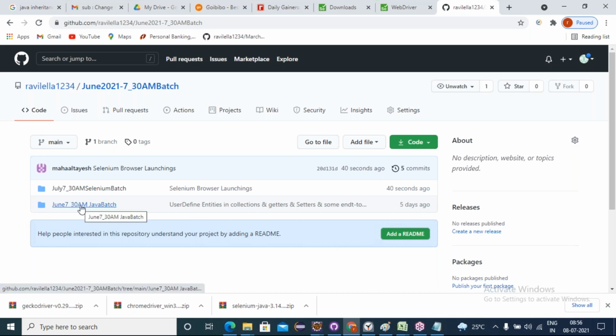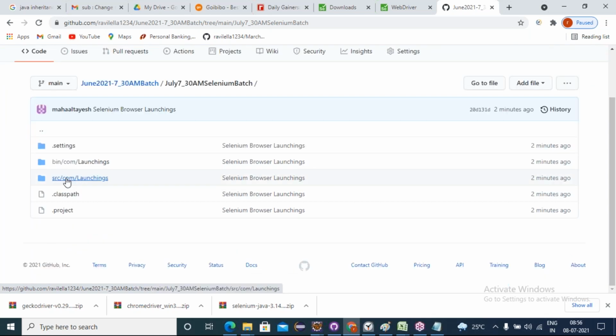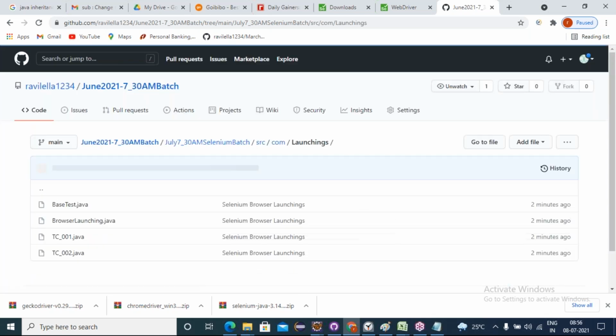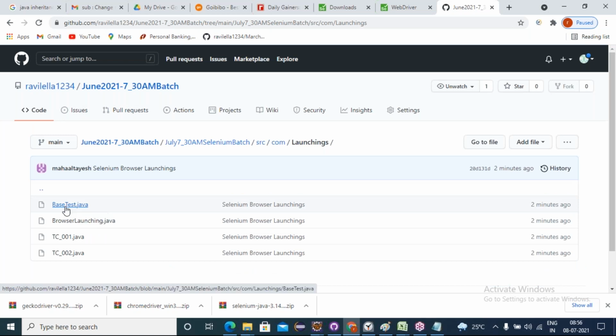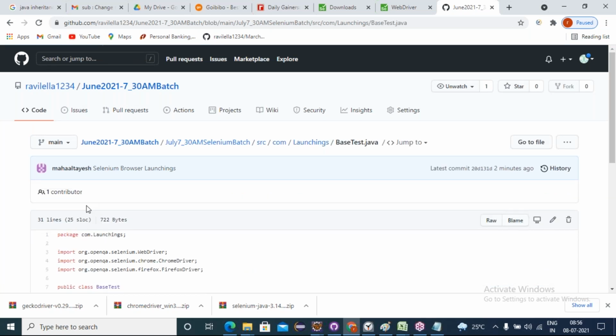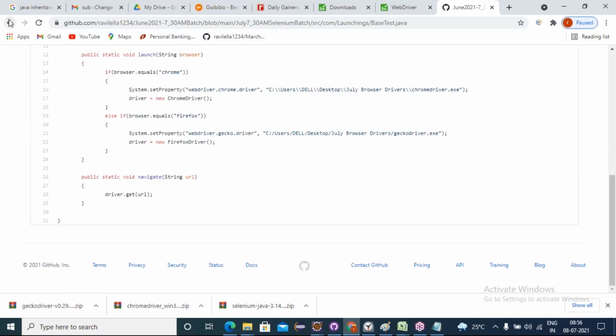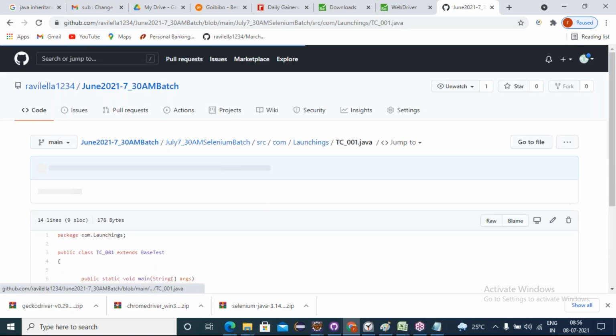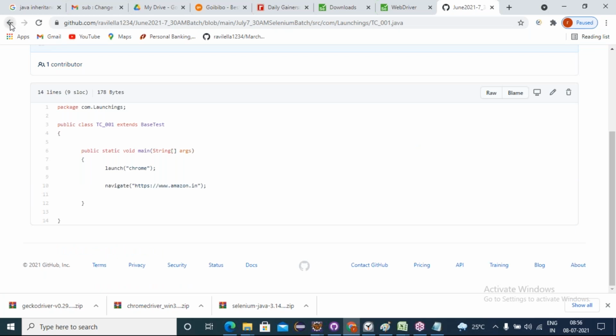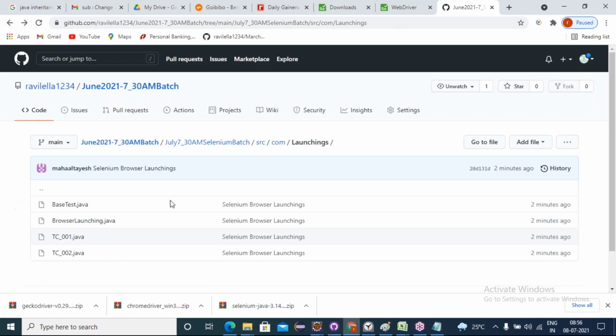Friends, the people who have joined for Java have to go with this. Now Selenium is going on this project. If I go inside Selenium browser launchings, click on src, com, launchings, then you can see the classes we created: base test class, the test case 1, test case 2, like this. Tomorrow we'll do the enhancements for these browser launchings. If you don't have any queries, we are good to stop for today.